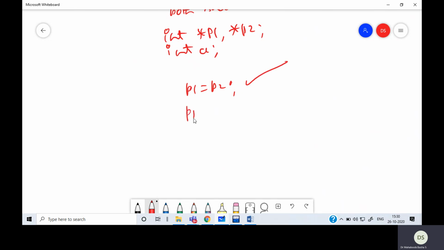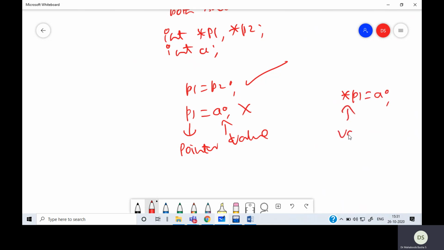There is no problem. p1 equals a is wrong, because LHS is a pointer and this is not a pointer, which is a value. Now when I say asterisk p1 equals a, this is referring value and this is referring value. Both LHS and RHS are same, so this is perfectly fine.